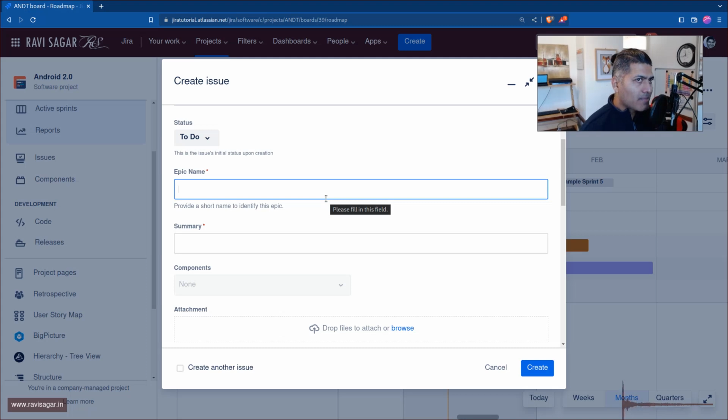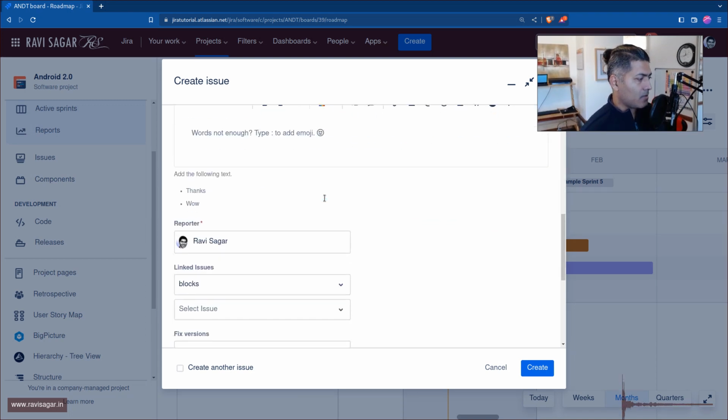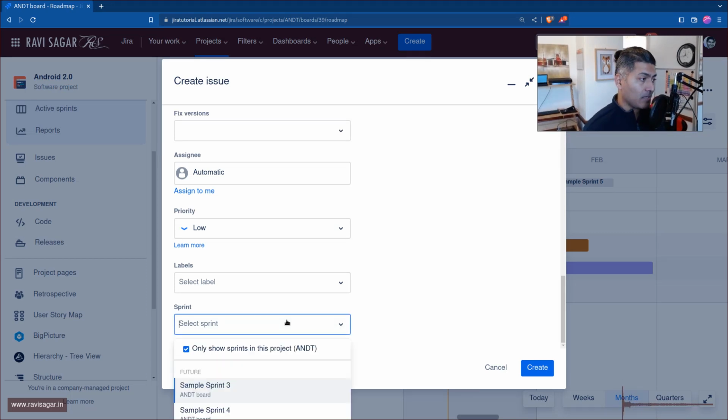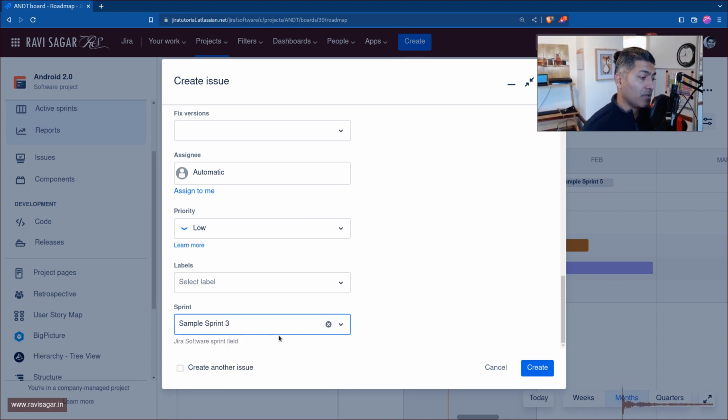As a release manager, as a scrum master, or as a project manager, you may want to do some high level planning. You can say, okay, I want to set up infrastructure. This is like a big epic. When you are filling up this form, you may want to specify the sprint or multiple sprints in which this epic will be delivered. The problem with this particular field is that you can't really have multiple values here.